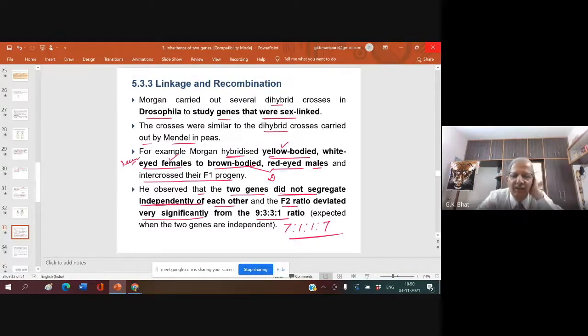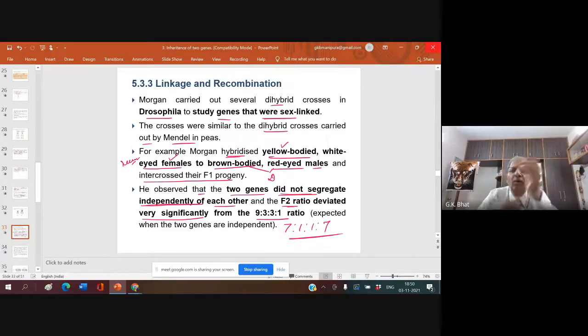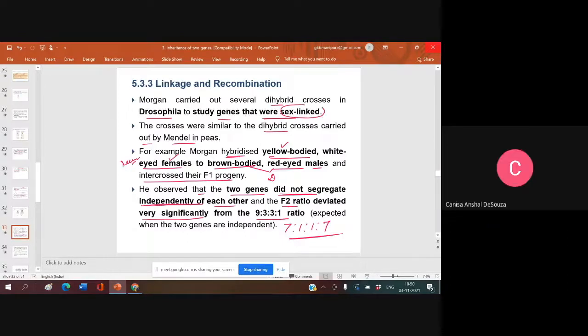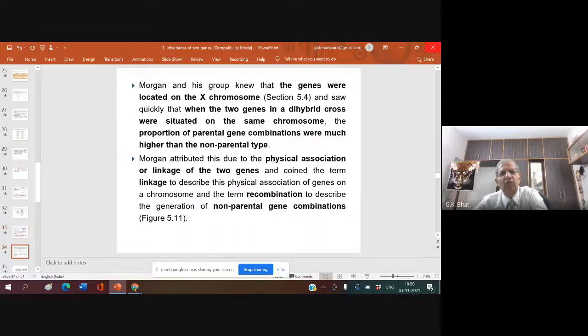What must be the reason? The genes are linked, that is, the genes are present on the same chromosome. They were sex-linked genes. That means they are present on a sex chromosome. Which chromosome? The X chromosome.